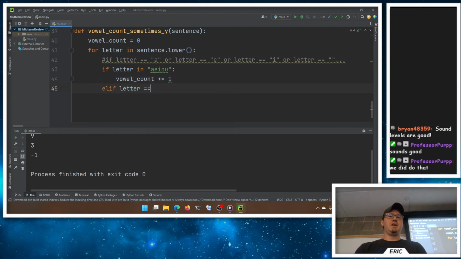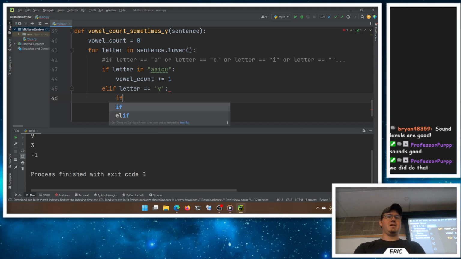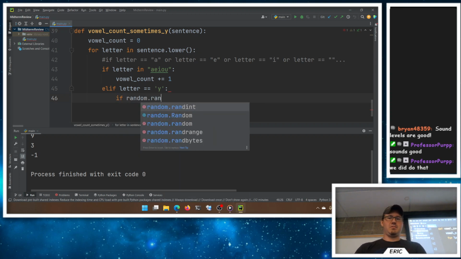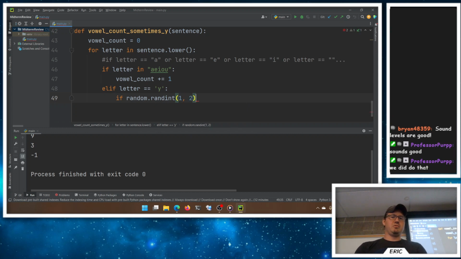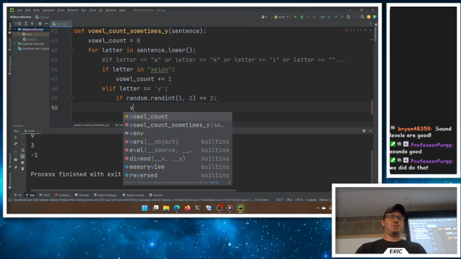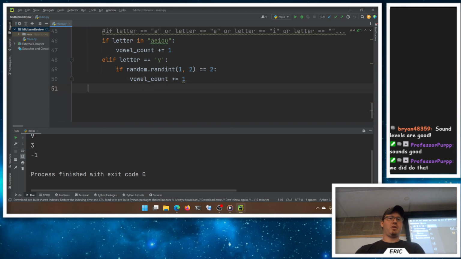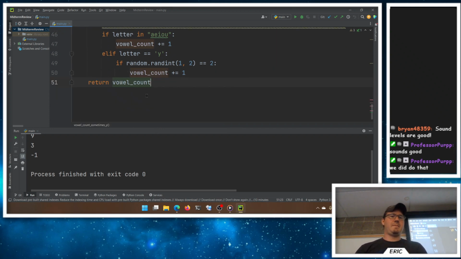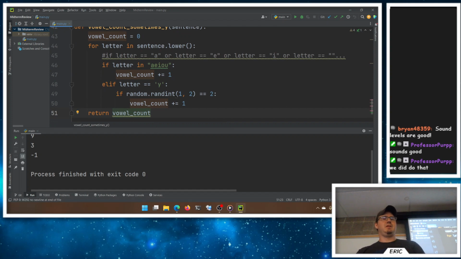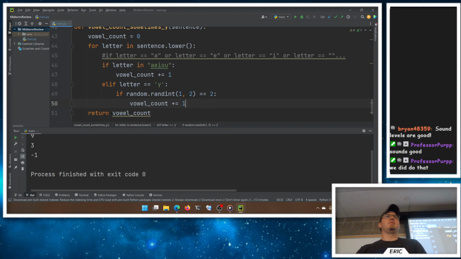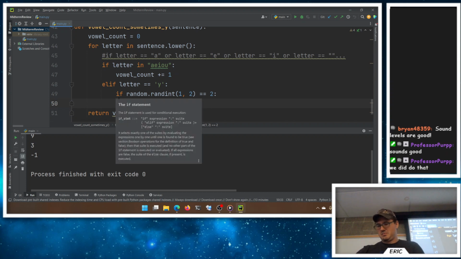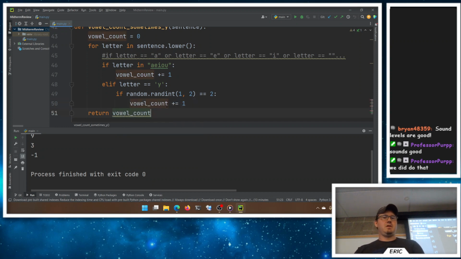And then elif the letter is equal to a y, then we need a random number. So we'll say if random dot randint 1 to 2 is equal to, I don't know, a 2, take our vowel count plus equals 1. And when we're all done with that, then we can return the vowel count. So if picking a number between 1 and 2 is a 2, there's nothing else that happens. We just don't count it. So I don't need an else here. Okay, we can return the vowel count.